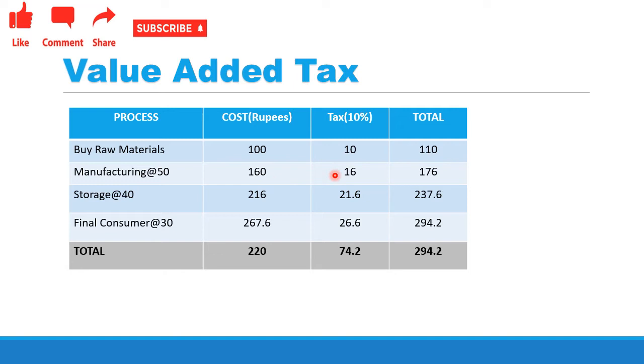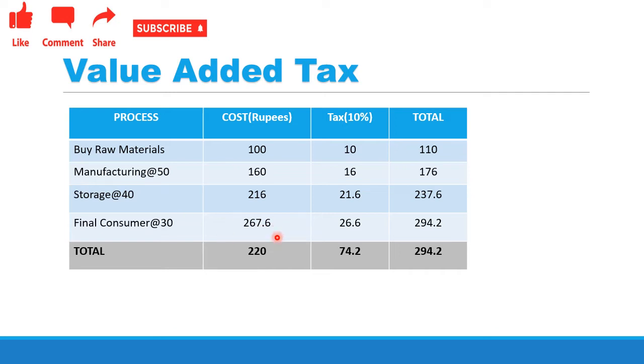And again the process goes on. 10% tax is charged on 160, which is 16 rupees. So this 16 is added again to the 160 and it becomes 176. The process goes on till it reaches the final consumer. Here at the final stage the cost added is 30 rupees, charged along with the purchasing price of the storage and transporting facility.